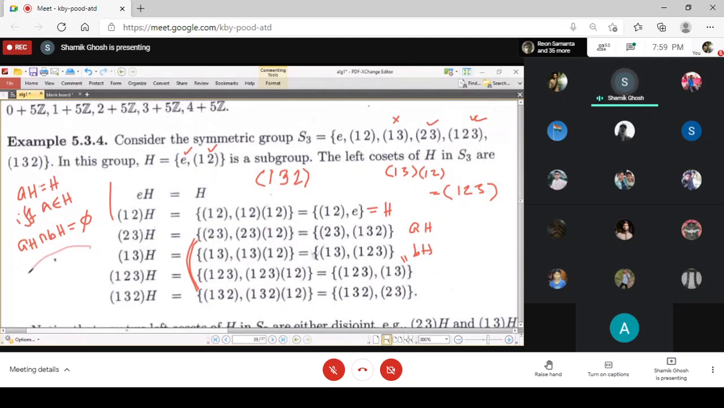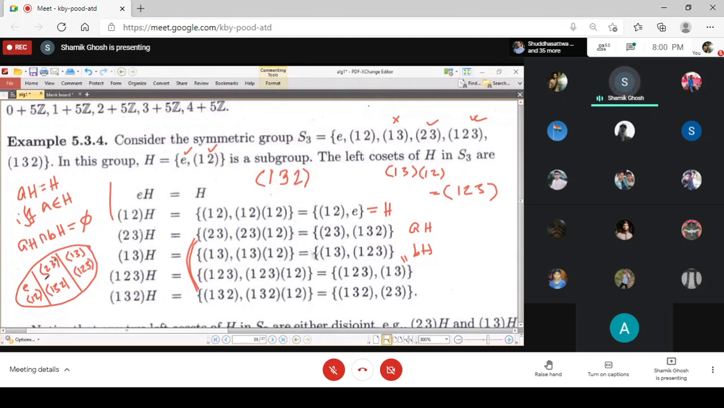So the whole group S3 is partitioned into 3 left cosets. One is the subgroup itself, where the elements are E and (1 2). Another has 2 elements, (2 3) and (1 3 2). Another has 2 elements, (1 3) and (1 2 3).